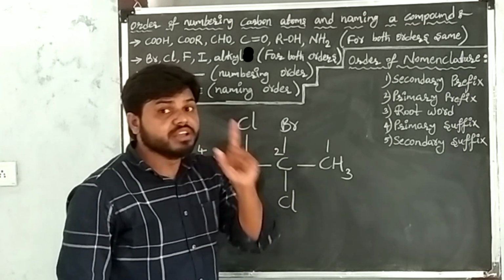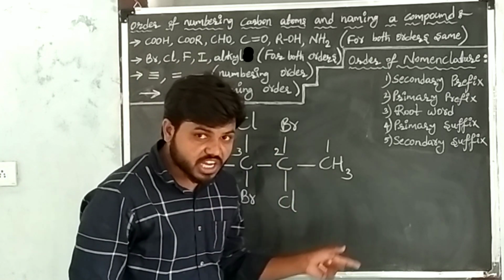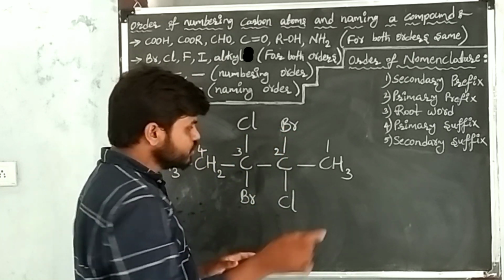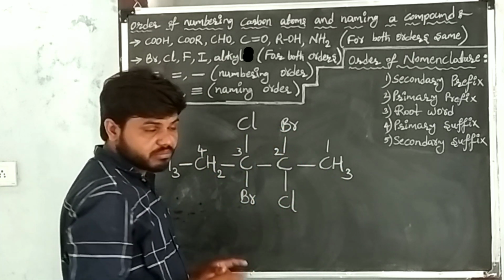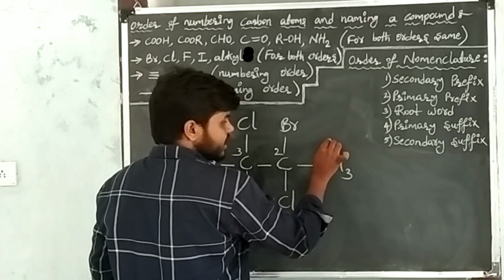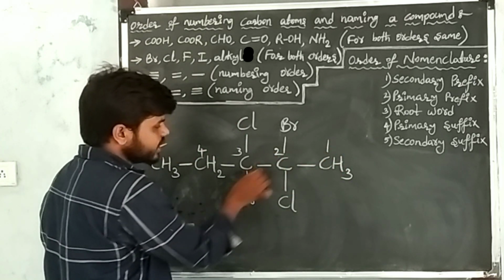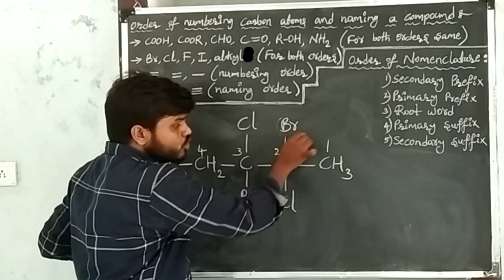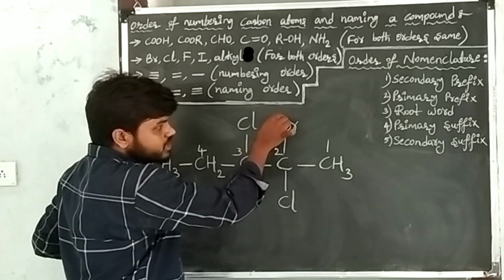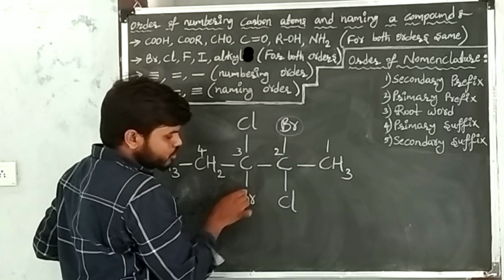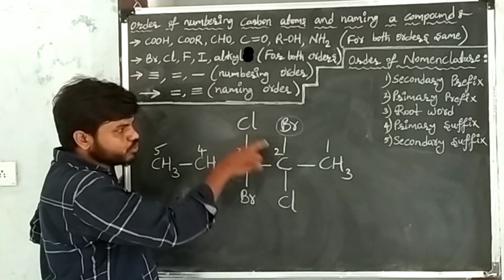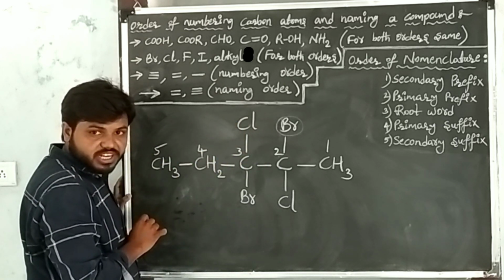I am repeating, when you give the numbers to each carbon atom, bromine should get the lowest number. That's why I started from the right side. So this bromine gets second position, another bromine gets third position. Chlorine gets second position, another chlorine gets third position, right?